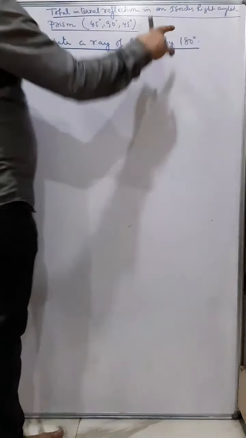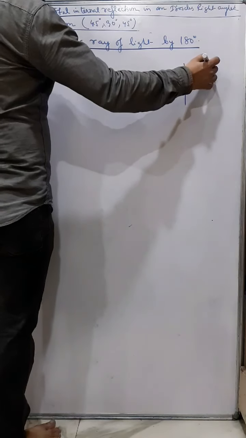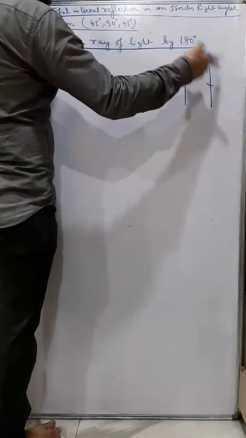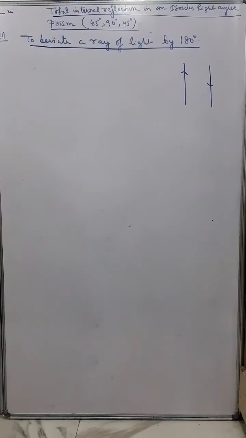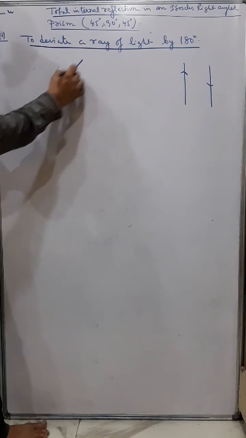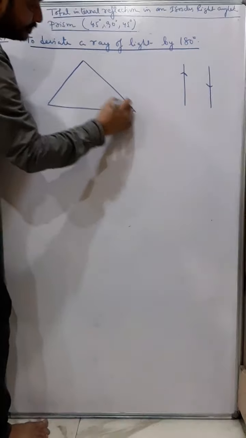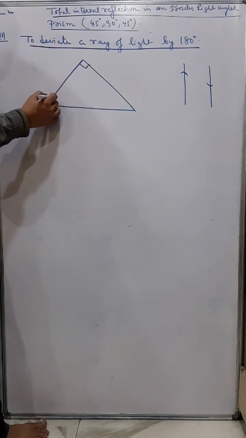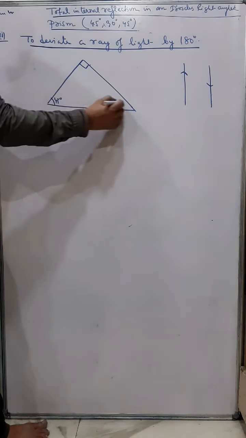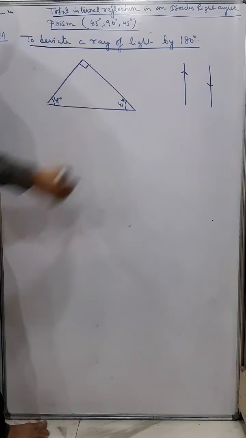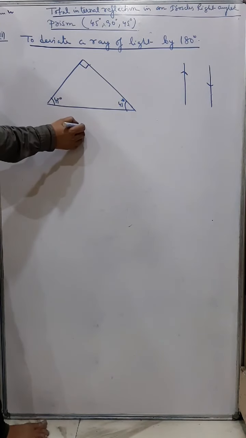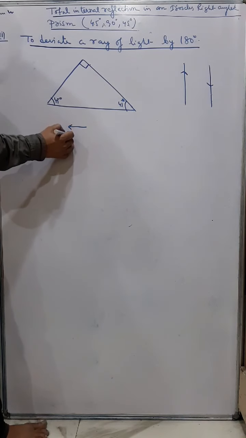Now, to deviate a ray of light by 180 degree. Ray of light by 180 degree means light will enter in this way and we will deviate the light in the opposite direction. That's 180 degree. Now for this we will keep the prism in this way, that same isosceles right angle prism, and suppose the object is this, we'll keep the object in this way.